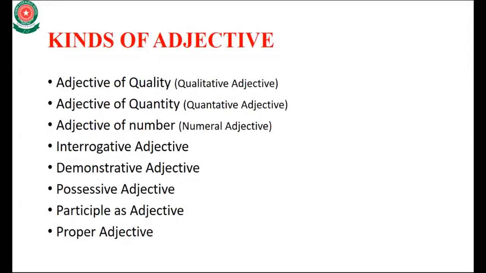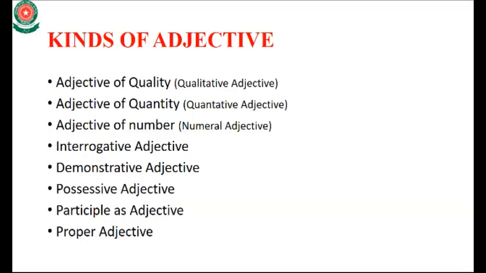Second is adjective of quantity, also called quantitative adjective, and adjective of numbers, which we can also call numeral adjective. Numeral means numbers. The next is interrogative adjective, next is demonstrative adjective, possessive adjective, participle as adjective, and the proper adjective.